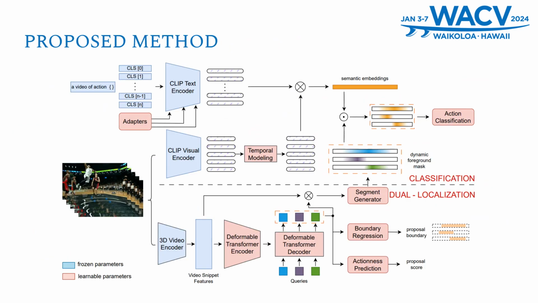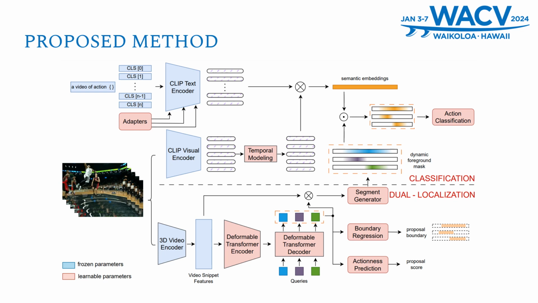So this is the overview of our method. The classification module, the upper part, associates the frame embeddings and textual category embeddings from CLIP encoders to generate the temporal semantic embeddings. And the lower part, the dual localization, receives the 3D encoded video snippet features and passes them to the deformable transformer for last action proposal generation.